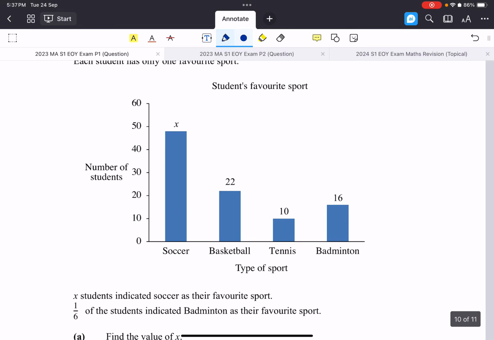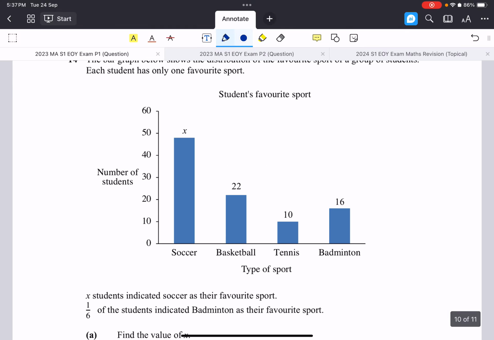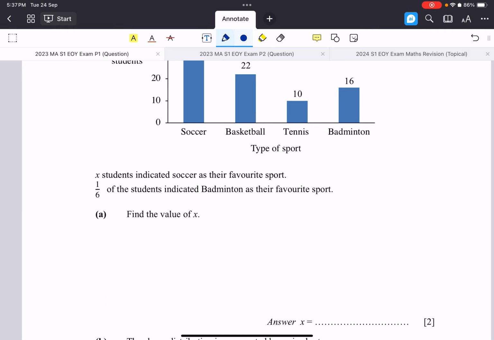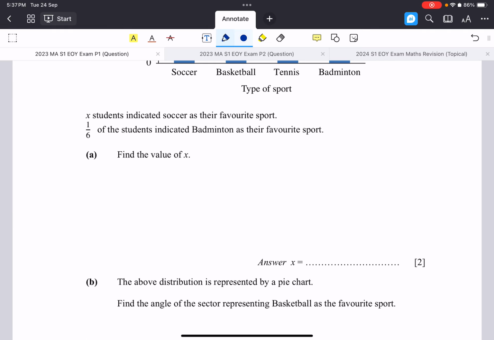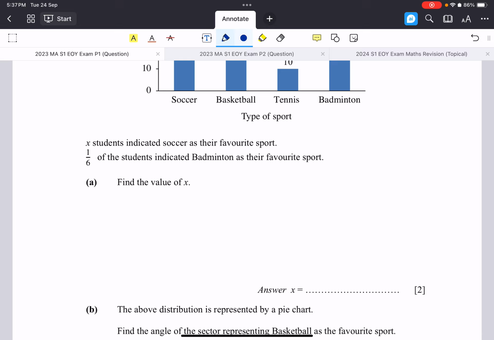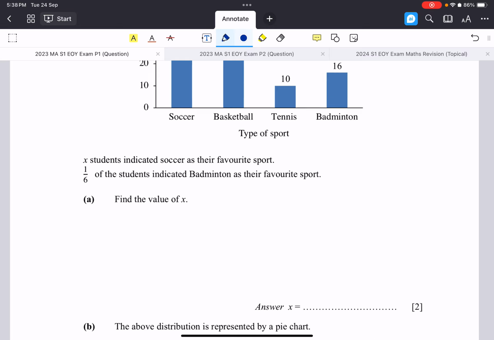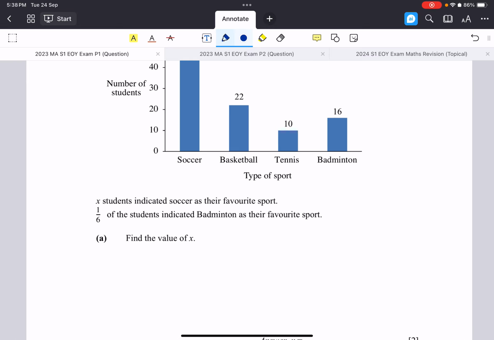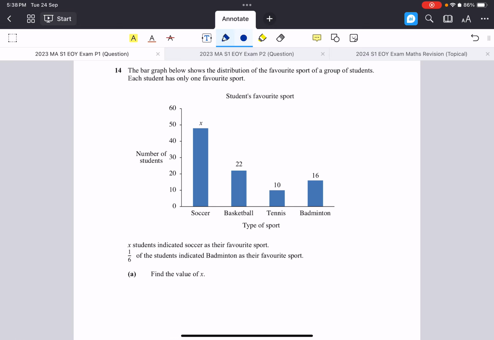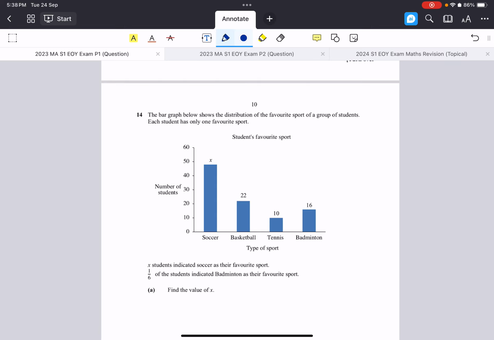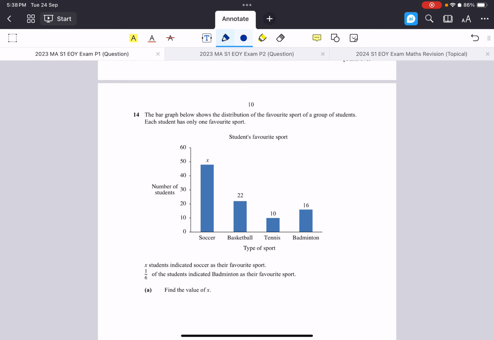Okay, next part. We have another graph here that shows the favorite sports. You have the hard copy, so you can refer to it as we answer the question. Over here they ask us to find the value of x. So to find the value of x, what do we do? Let's see. X students indicated soccer as a favorite, 1/6 indicated badminton. So 1/6 of the total number of students. How do you know the total number of students?